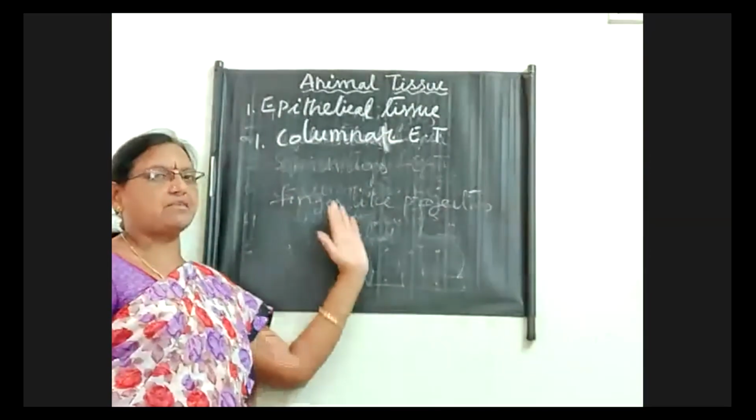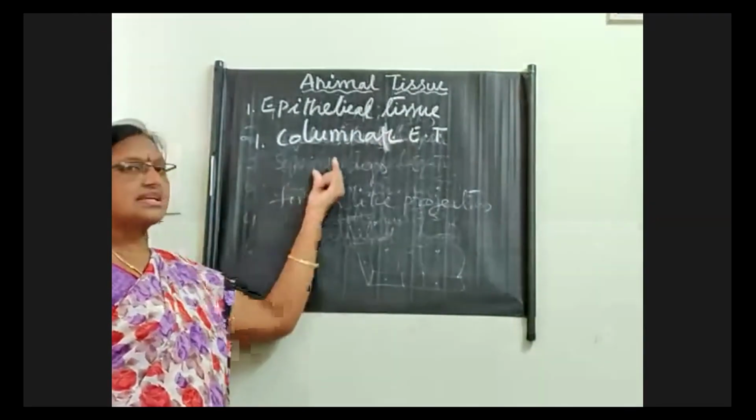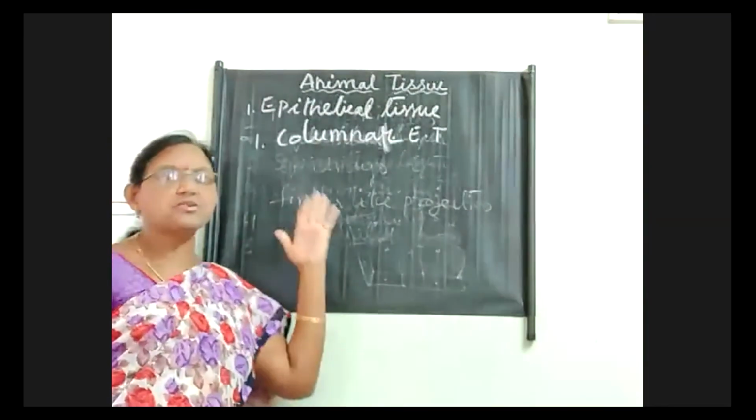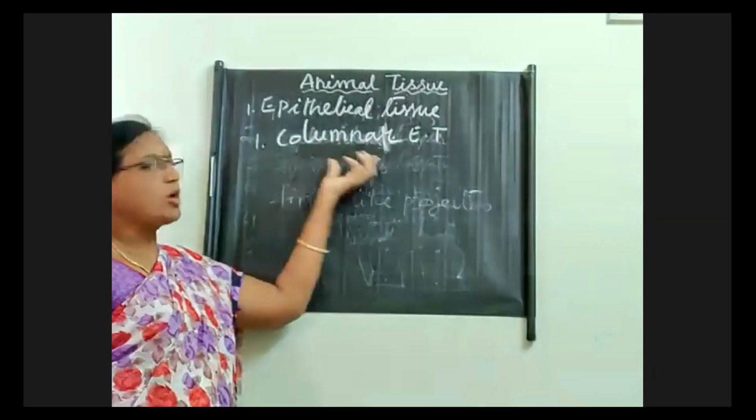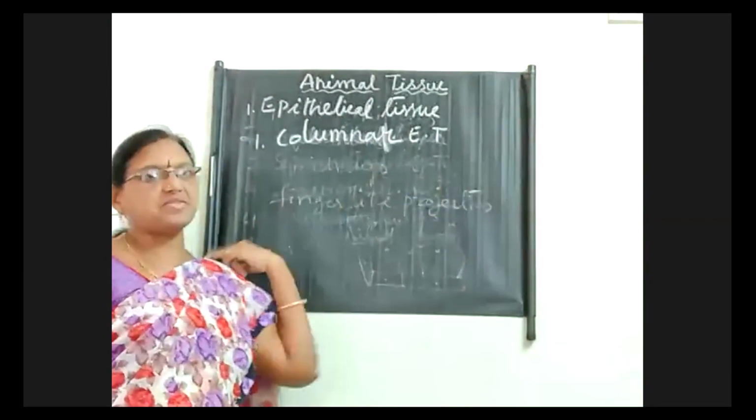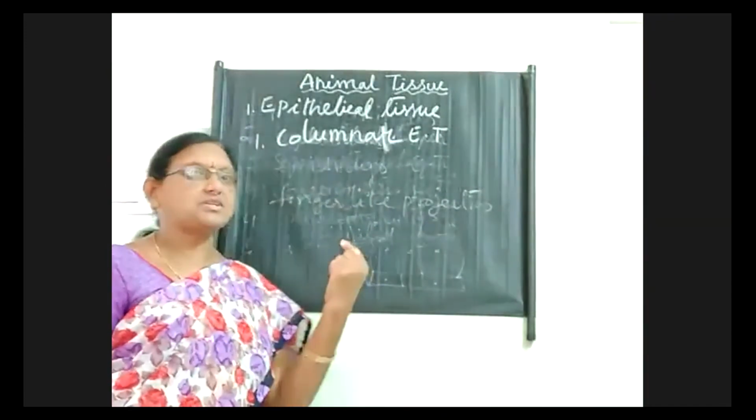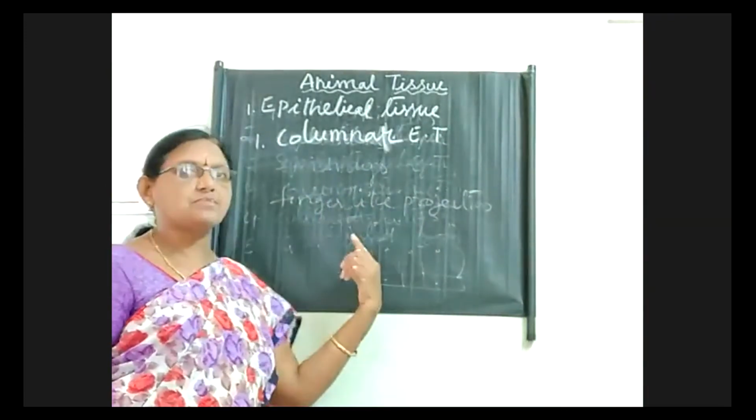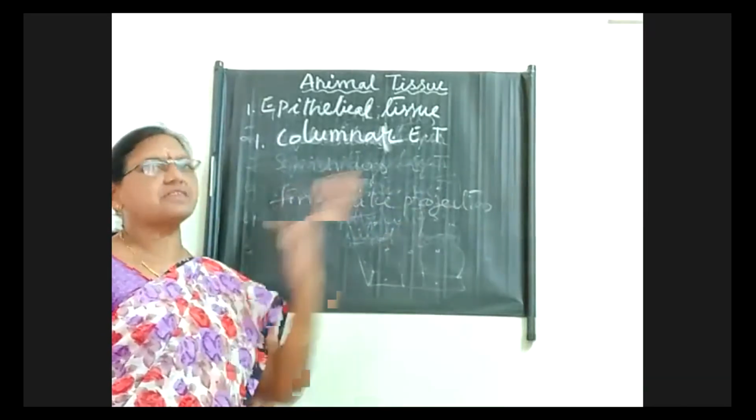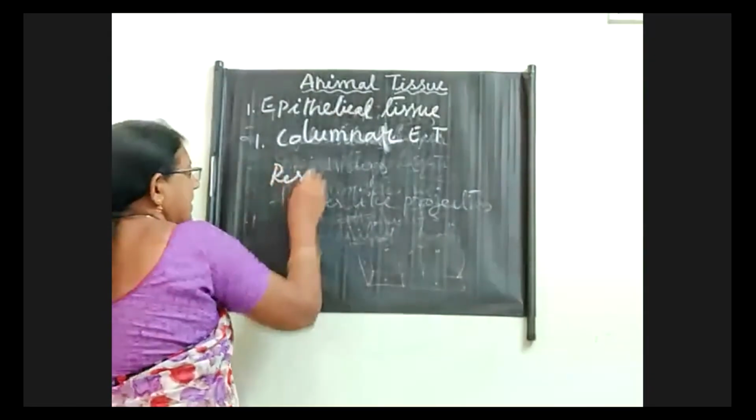Arranged in a particular row. A particular row of cells, and the cells are somewhat larger in size. They are termed longitudinal cells. So columnar means a row of cells and longitudinal cells will be there. This columnar epithelial tissue is helpful for pushing materials in the forward direction. For instance, you take the respiratory tract.